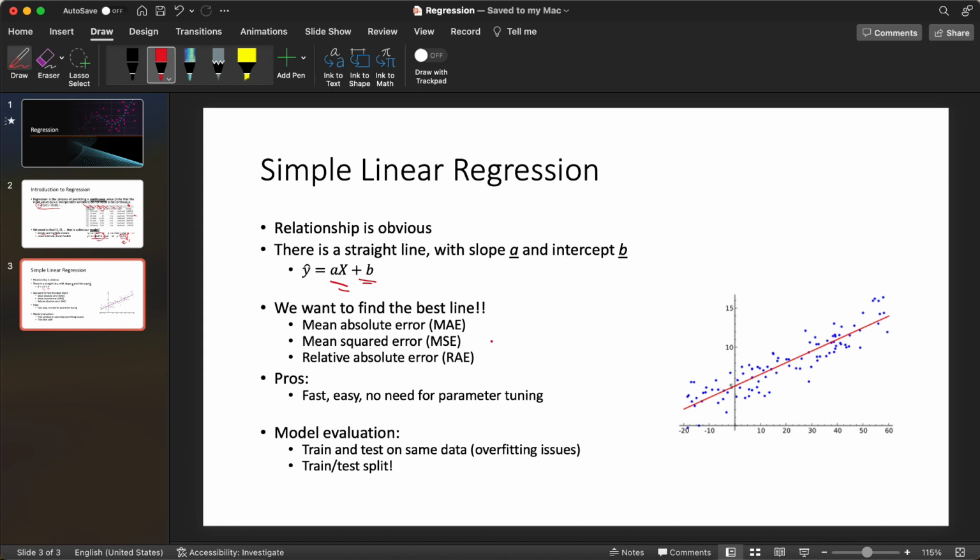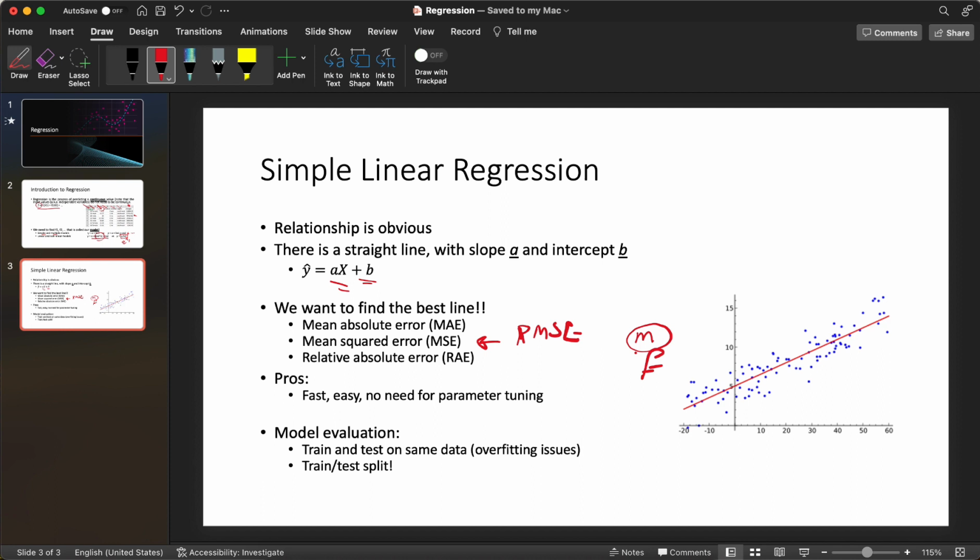I personally like the MSE or the RMSE, which is basically the root of the MSE. People like that because it has the same unit. Let's say you want to predict something and the value is in meters, or feet if you're using the imperial system.